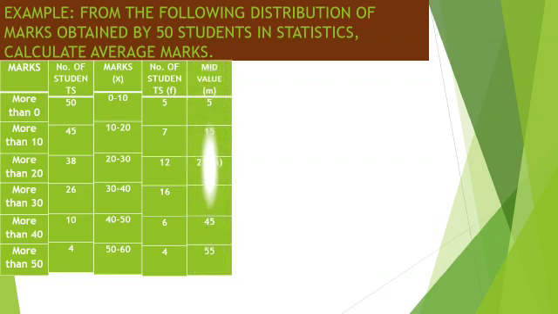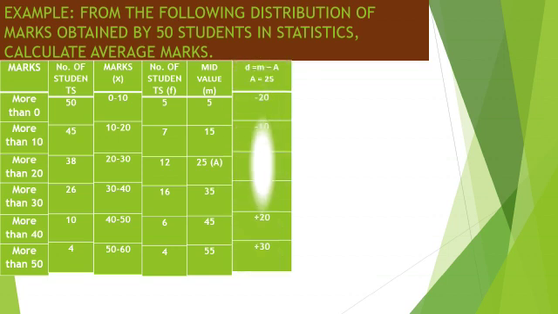Now we calculate the mid value, and you know how to calculate the mid value from the x series: lower limit plus upper limit divided by 2. So 0 plus 10 by 2 is 5, 10 plus 20 by 2 is 15, and so on: 25, 35, 45, 55.